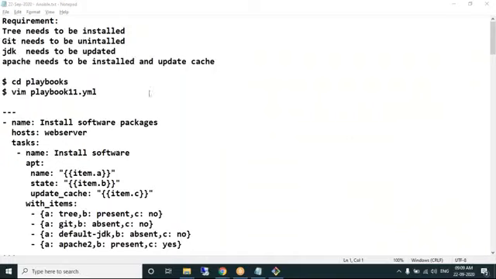Look at my requirement. I want to create a playbook. Welcome, Deba. We have just started. Okay. The requirement of the playbook is we want to create a playbook.